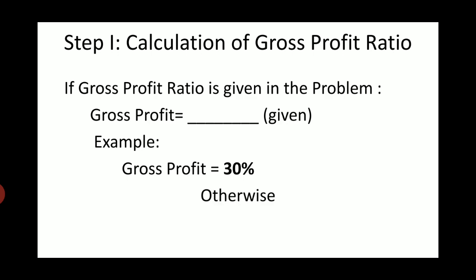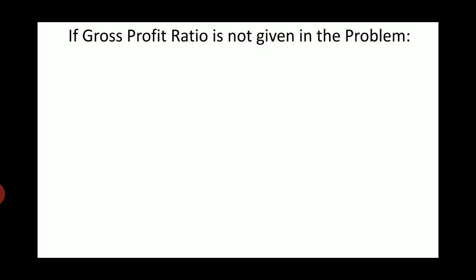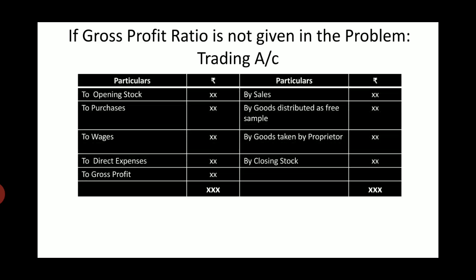Otherwise, we will proceed towards situation 2, that is, if gross profit ratio is not given in the problem, then in that case we have to find out gross profit with the help of trading account. Now let us see the format of trading account.